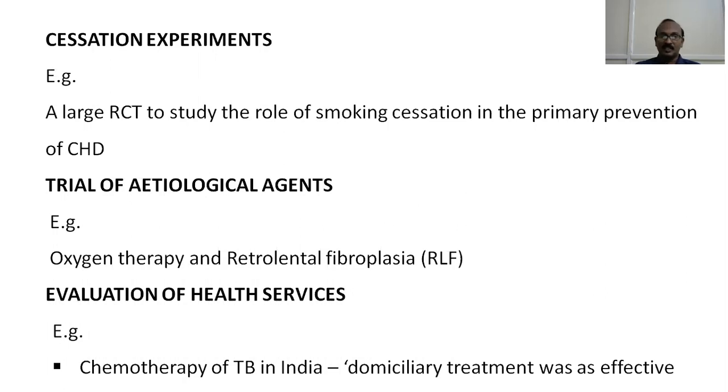To one group, they subjected them to 50% oxygen therapy, and in another group, they have not given any oxygen. The group which was not given any oxygen was also known as the curtailed oxygen group. It was found that those who were not given oxygen did not develop retrolental fibroplasia. On the other hand, the group of premature infants or low birth weight infants to whom oxygen therapy was given developed retrolental fibroplasia.